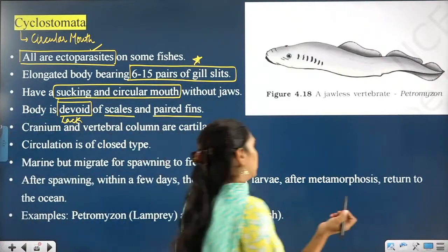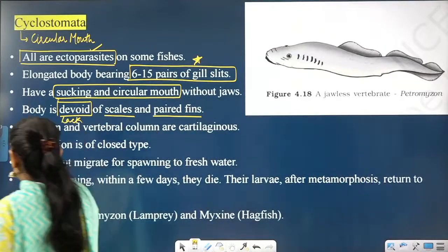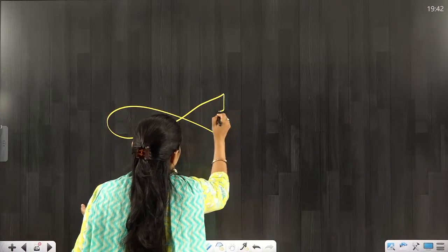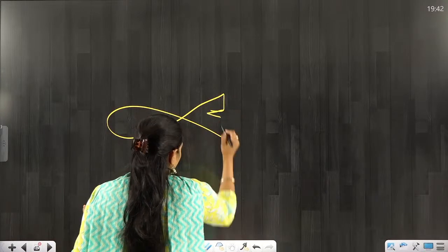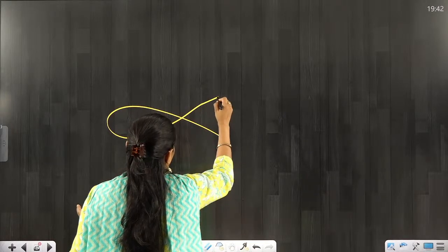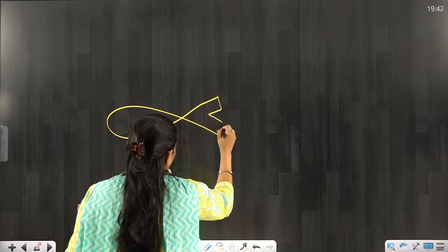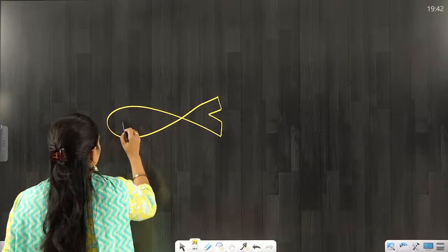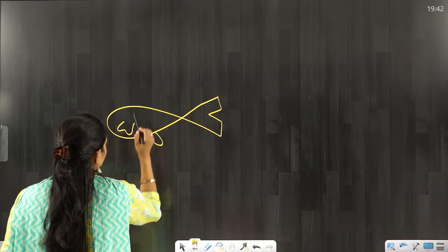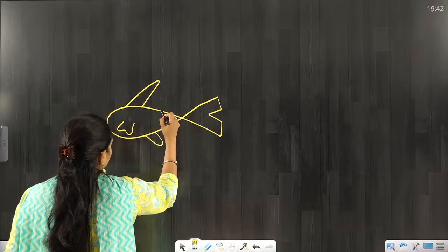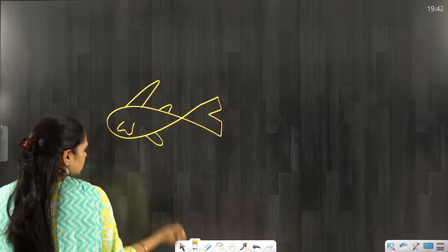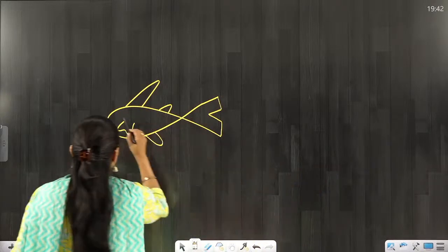Paired fins, you will see in Pisces, after that you will see Pisces. So you will see paired fins. This is pectoral fin and this is pelvic fin, alright, dorsal fin, alright, anal fin, like that. This is caudal fin. So many fins you will see in them, and they have lateral line sense organs.